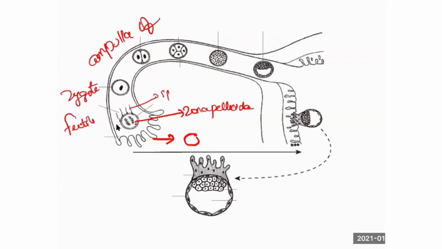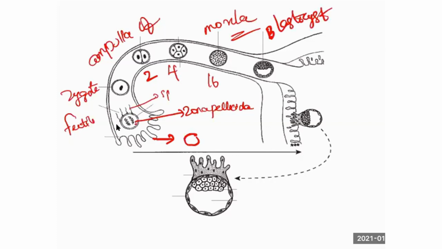So now the cells have met. One ovum and one sperm have met in the ampulla. That is called a zygote. Now what occurs to the zygote? It keeps on replicating: 2 cell, 4 cell, 8 and 16 cell stage is called the morula, and this is the blastocyst.